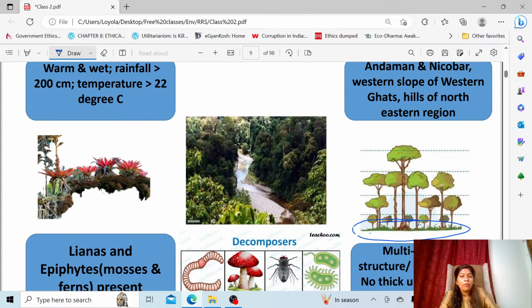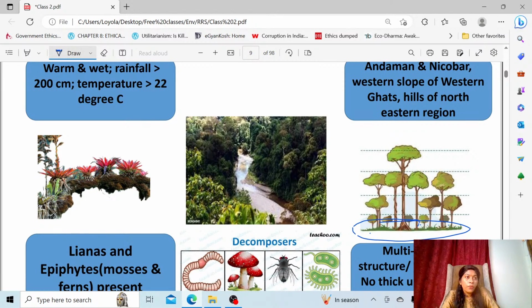And also you can see that the decomposers are very rich in this soil. The reason is that the forest is very dense, so a lot of leaves after they have fallen have to be decomposed by the decomposers. So that's why the decomposers are present. I have given simply the example like mushrooms, earthworms and all. A lot of decomposers will be there. Snail is also a decomposer, like this you'll be finding.